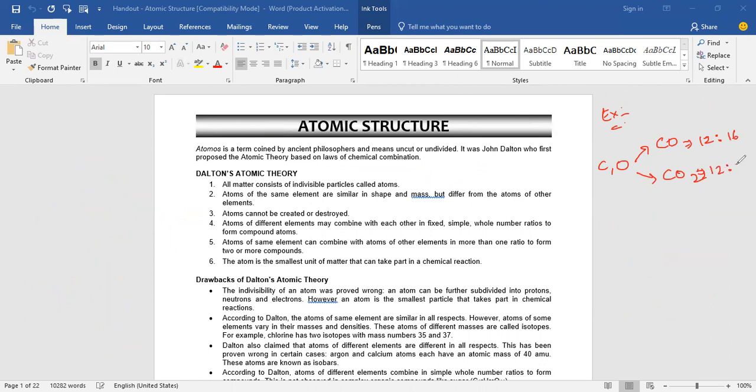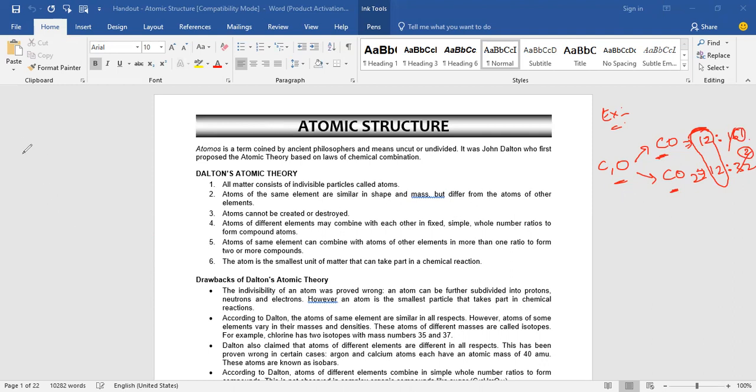12:32. So the mass of one element is constant. When two elements combine to form two or more compounds, the mass of one element is constant and the mass of the other element is in simple ratios. Okay, yes, sir. That is the law of multiple proportion.